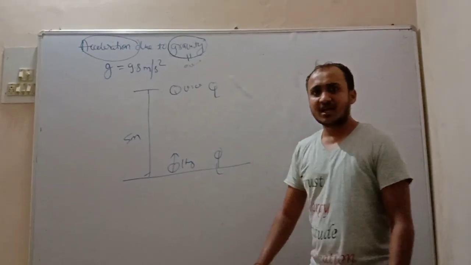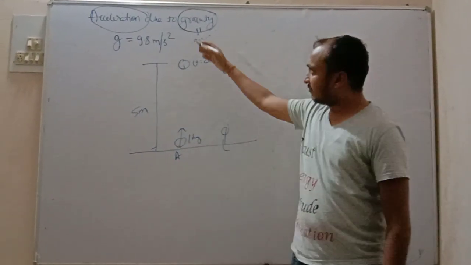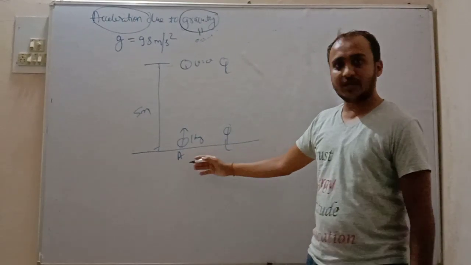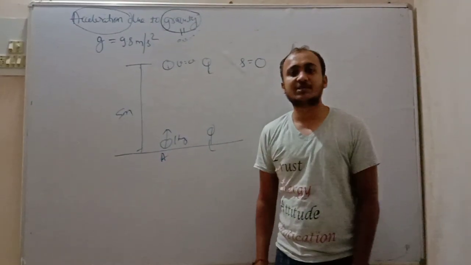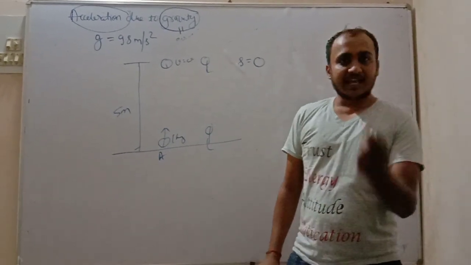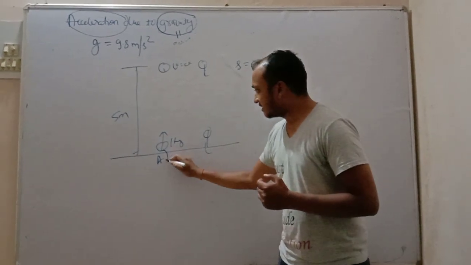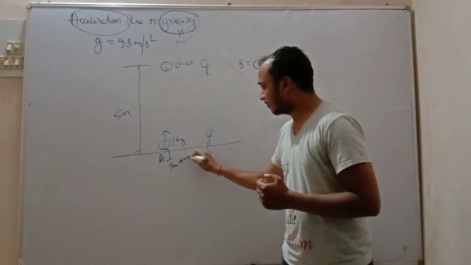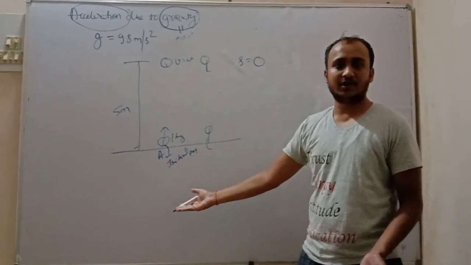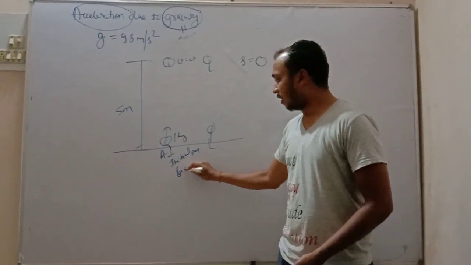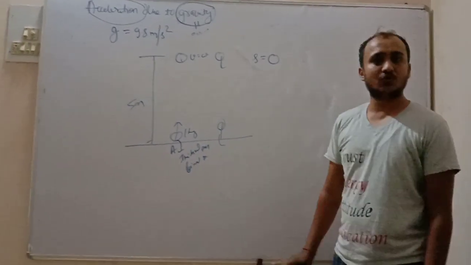So let us see what is given. Friends, it starts at position A, and after traveling it again comes to A. So displacement is 0. What is displacement? The length of the line segment from the initial to the final point. This is the initial point, and finally the ball reaches here only. So this is also the final point. When the initial and final points are the same, displacement is 0.